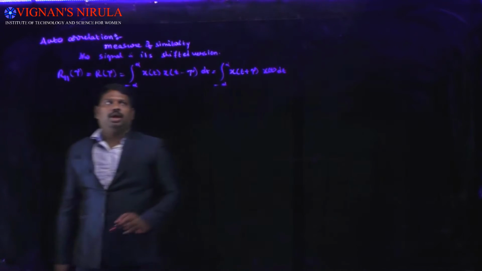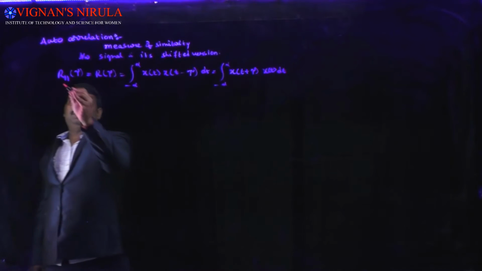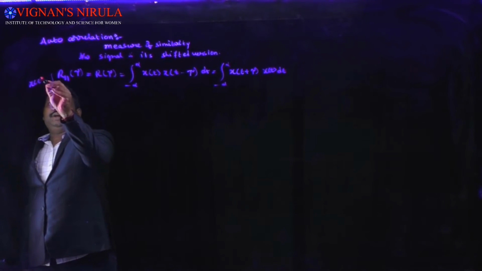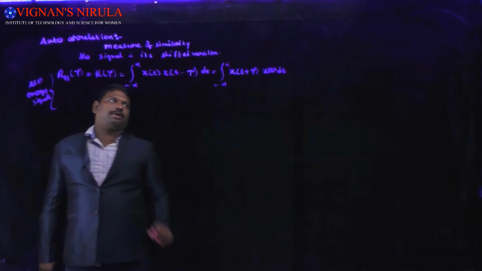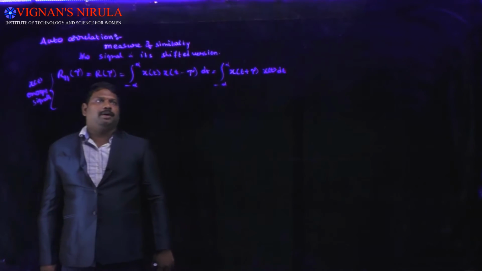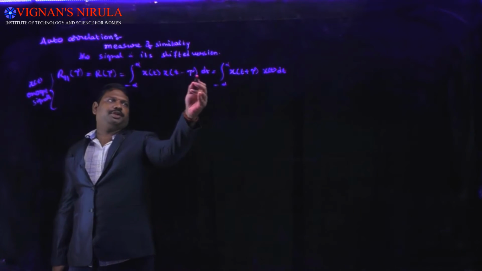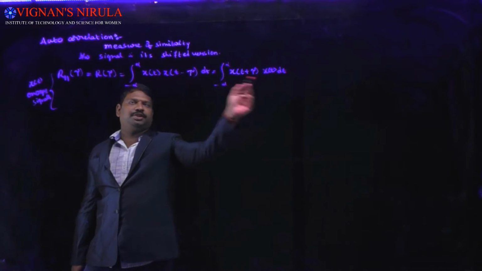These are defined for signals x of t as energy signals.